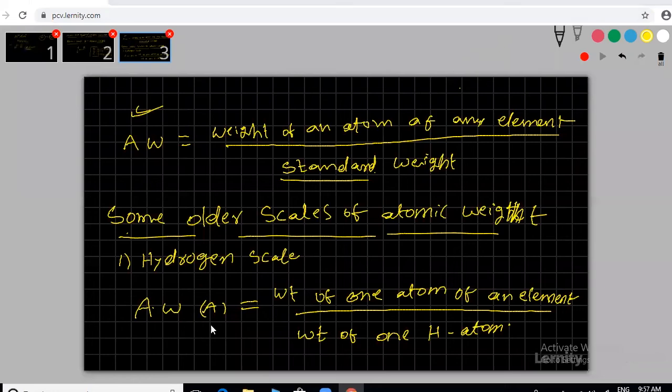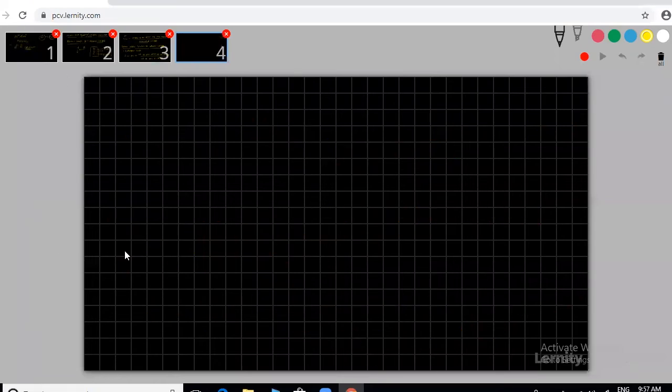Now we can see the atomic weight of an element A equals the weight of one atom of the element by the weight of one hydrogen atom. Now my question is, calculate the helium atomic mass. Helium atomic weight, you know that one? The weight of one atom of helium is 4. What is the hydrogen atom weight? 1. How much will you get? 4 only. This is the standard scale they are taking.